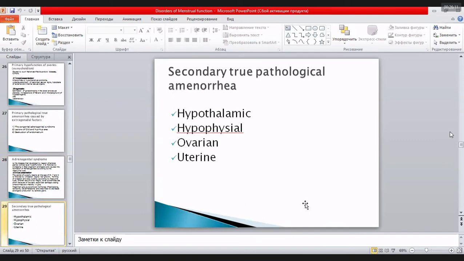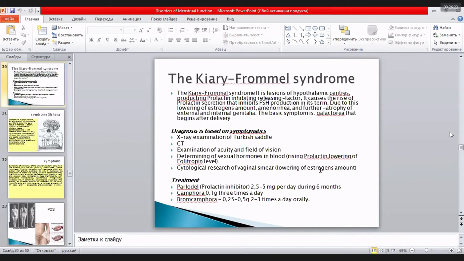Secondary pathological amenorrhea may be hypothalamic, hypophyseal (pituitary gland), ovarian, or uterine, according to the levels. Chiari-Frommel syndrome, guys, is a high level of prolactin in your Krok test.